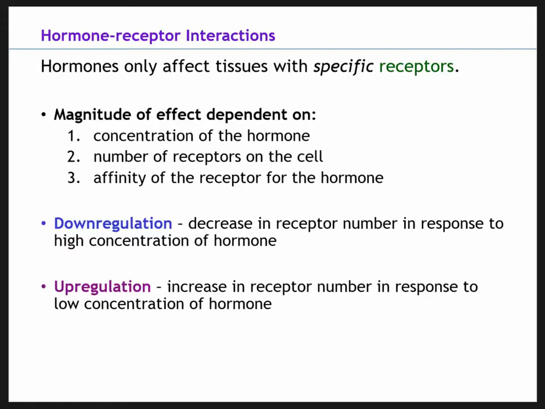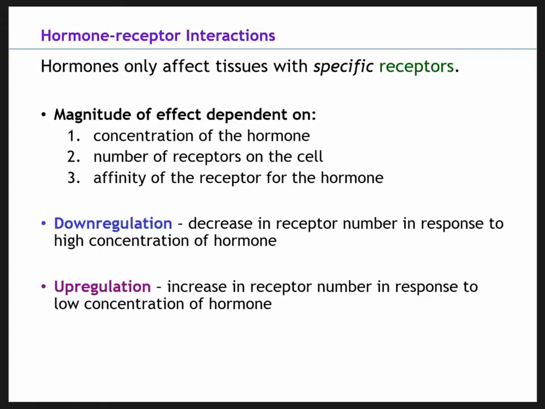So if the hormone concentration is too high, that receptor number decreases or they become less active, because if we have a really high concentration of a hormone, if the receptors are able to bind that high concentration of hormones, then that may cause an adverse effect, and that's not something we want. So we have decreased receptor number due to the hormone concentration being too high. That just helps keep us at homeostasis to where we don't have a huge effect from a single hormone.